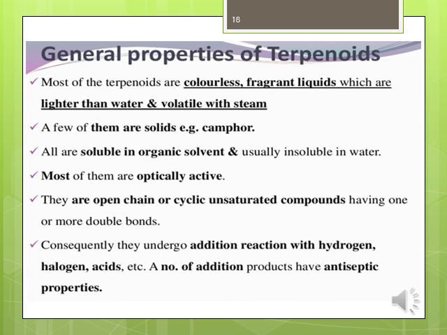Most of them are optically active. They are open chain or cyclic unsaturated compounds having one or more double bonds. Consequently, they undergo addition reactions with hydrogen and halogen acids. A number of addition products have antiseptic properties.